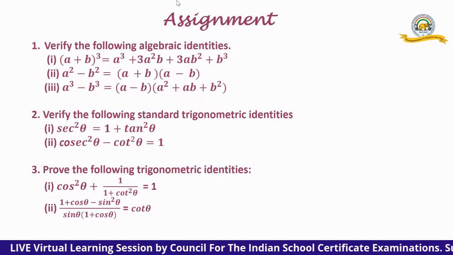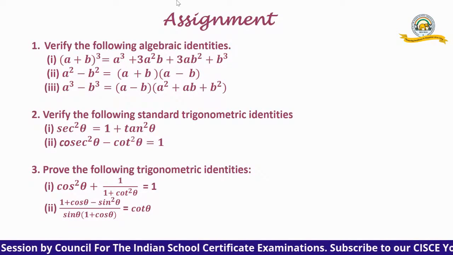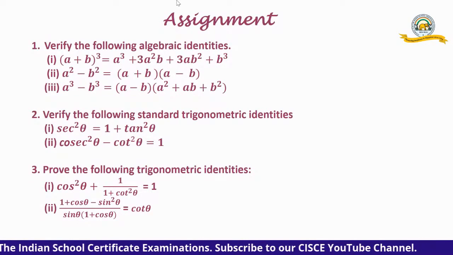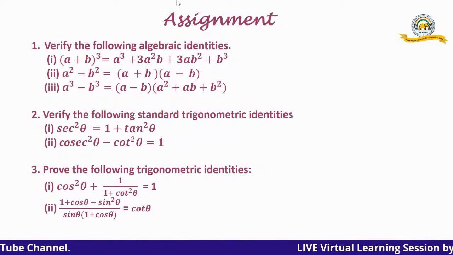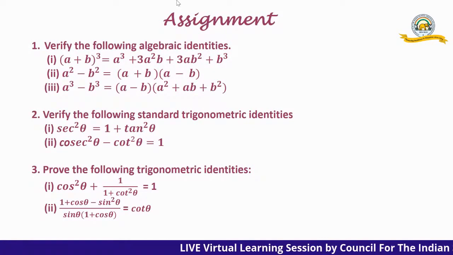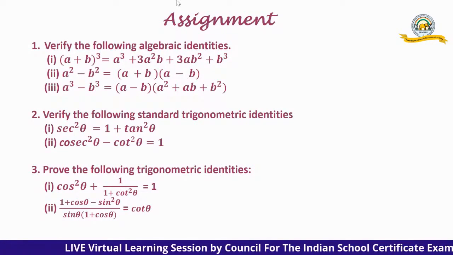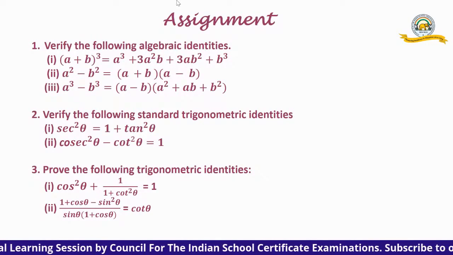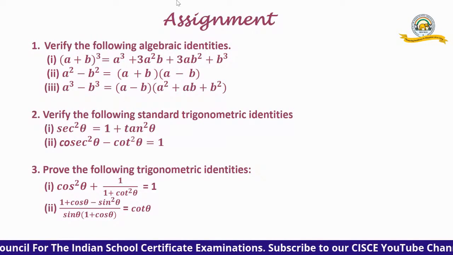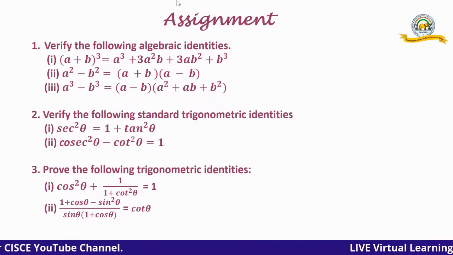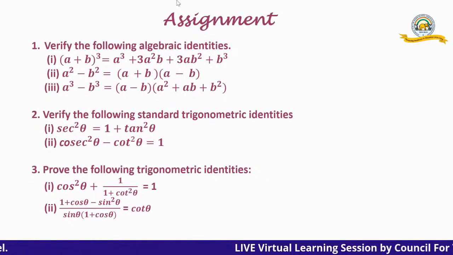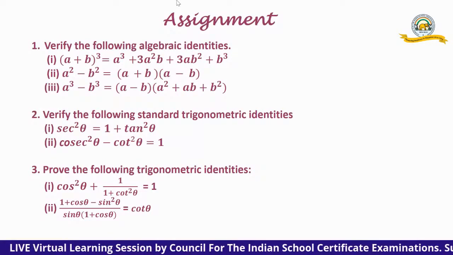Next question, verify the following standard trigonometric identities. So, those were algebraic identity verification, and this is trigonometric identities verification. Sec square theta equals 1 plus tan square theta. Put any value of theta you want to and see whether it is true or not. Next, we have cosec square theta minus cot square theta equals 1. This also you are going to verify. Hope you are taking it down. Now, two simple identities are given here. These two, you please try it out.